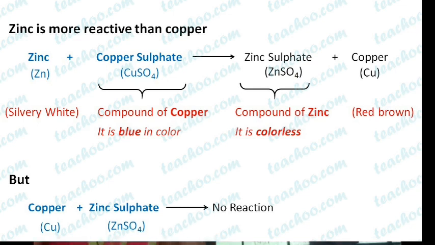If SO4 were with Cu, Zn would take the SO4 from the Cu and change to ZnSO4. But here SO4 is already with zinc because zinc is a more reactive metal than copper. So in this case, there is no reaction.